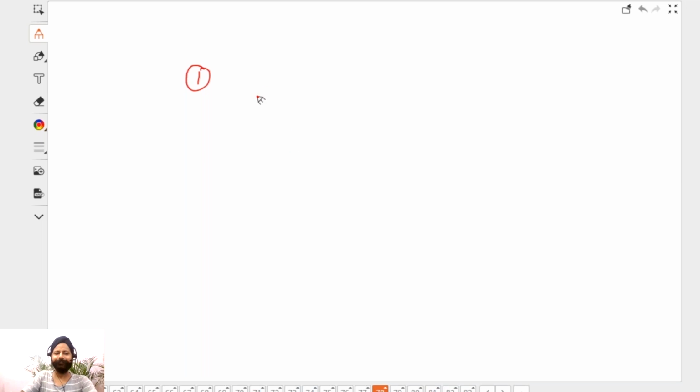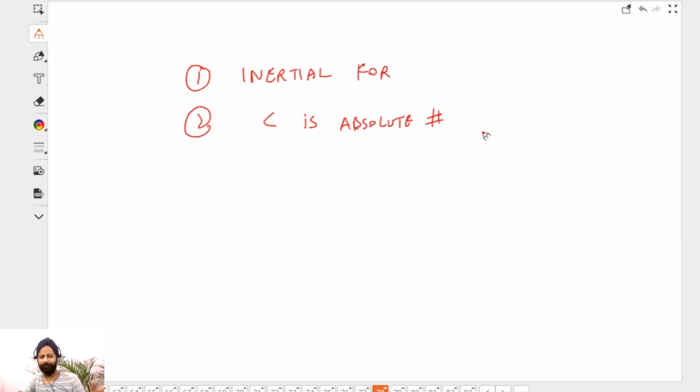Okay. Now, the two postulates were: number one, in an inertial frame of reference, all the results of any scientific experiment will be the same. So you cannot tell whether you're moving or not moving. You cannot prove it, basically. Secondly, c is an absolute number. It's not relative. When you measure the speed of light, you're going to observe 3 times 10 to the power 8 in vacuum, no matter if you're moving or if the source of light is moving.